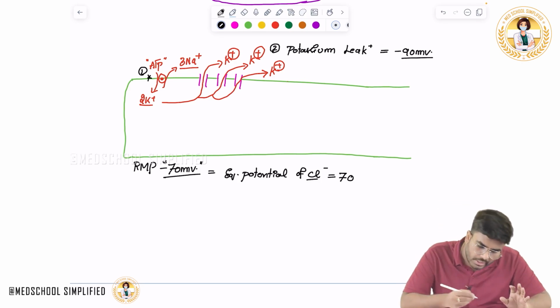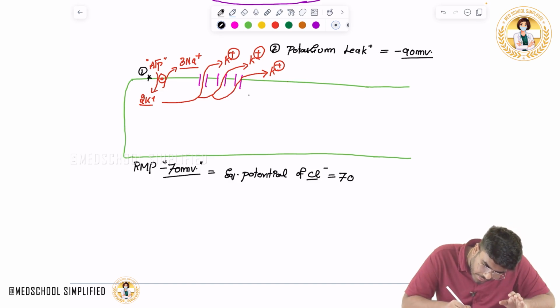So negativity. Okay, so let me show it in the form of a graph. Let me take a graph here.